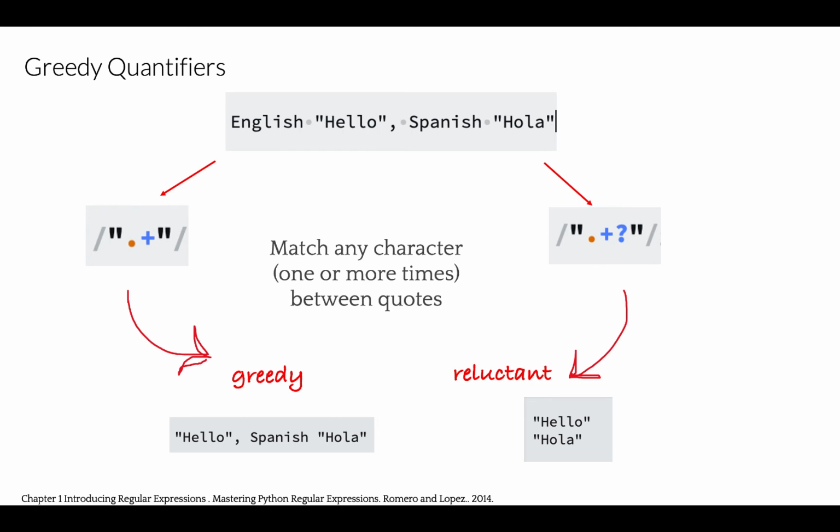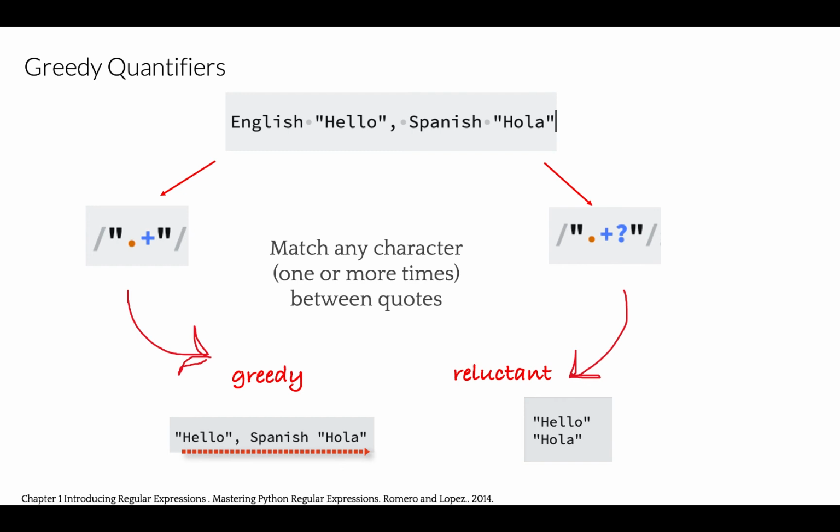Consider now the following task: extracting text between quotation marks. So we can match any character between quotes, right, and repeat it one or more times. Perfect. However, if we use the representation on the left, it will create a greedy quantifier. What does it mean? In fact, if you try it out on your own, you'll see that it'll try to match as much as possible and to have the biggest match result possible. So it will pull everything between those two words that we're looking for, in this case, hello and hola.